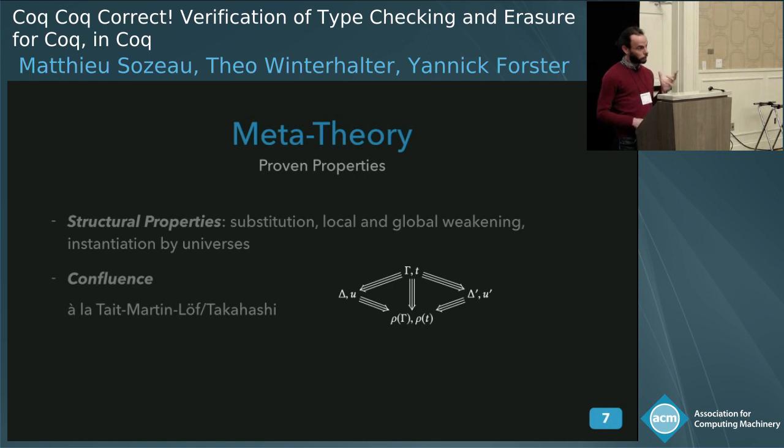We prove a variant of confluence on this calculus, which uses the technique of Takahashi of a triangle operator, which we actually extend. So when you see this reduction rule for let, actually what you need to do to prove confluence is show that you can reduce in the context and the term at the same time, and you can prove confluence by reduction in parallel in the context and the term. Okay, and also we have standard inversion principles that you get on dependent type theories.